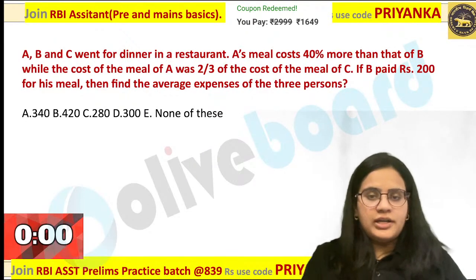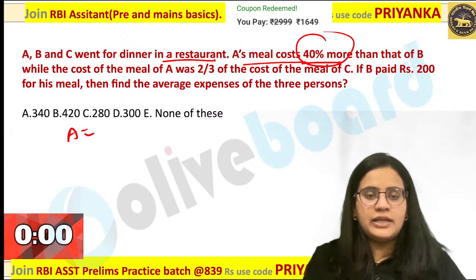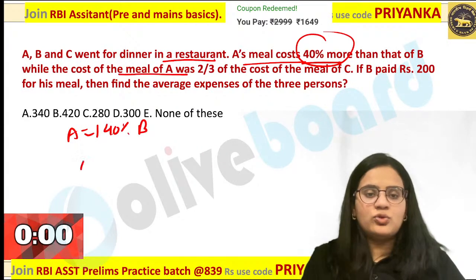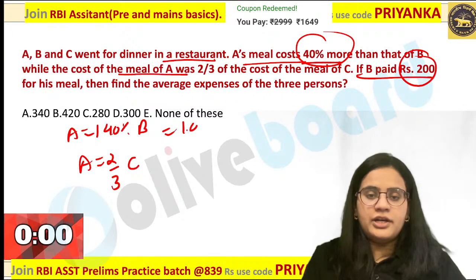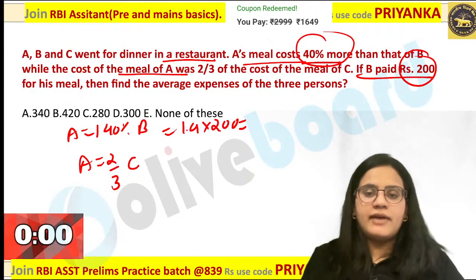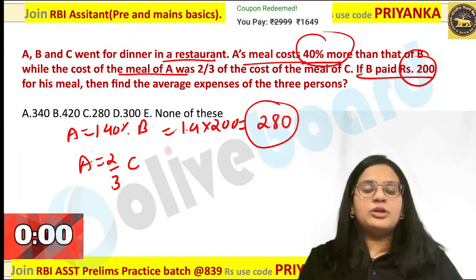A, B, C are going for a dinner in a restaurant. A's meal cost 40% more than B. 40% more means 140% of B over here. While the meal of A is 2/3 of the C over here. Now here they have given B has paid 200 over here. So 1.4 into 200, that is nothing but your value is going to be 280 over here. Your A value is going to be 280 over here.